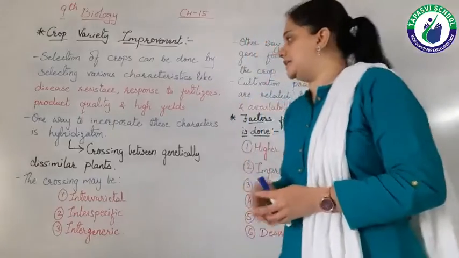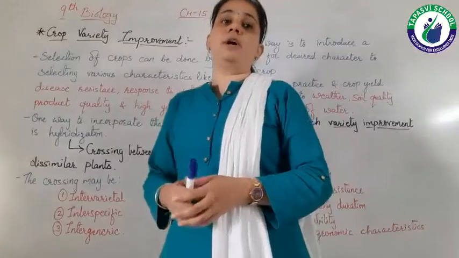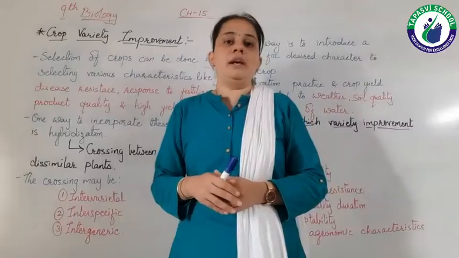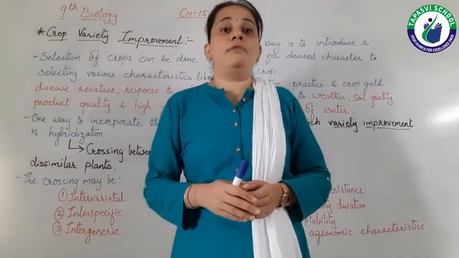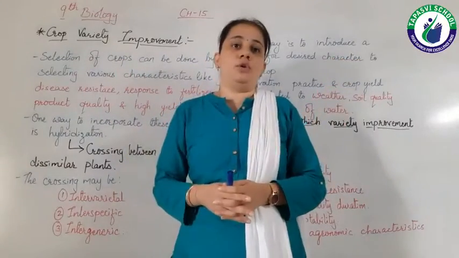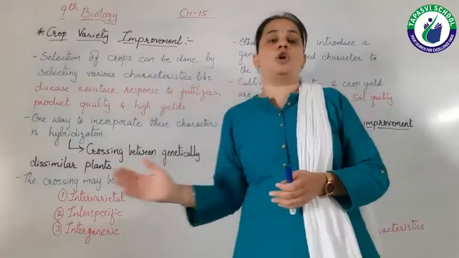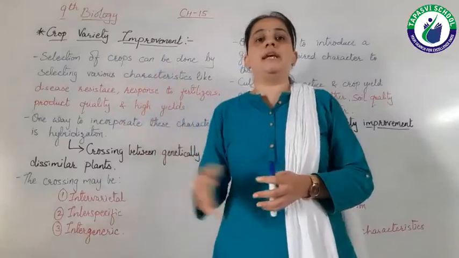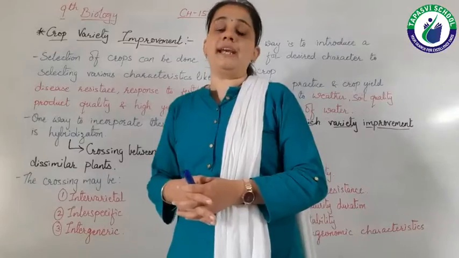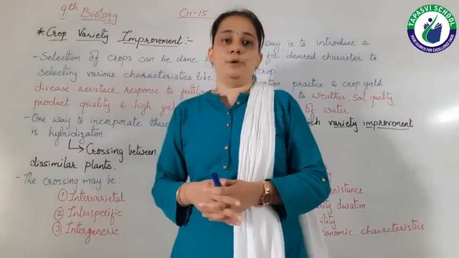And the other is high yields. Obviously, as population increases, we have to provide food to each and every person, right? So if the variety of our crop is produced in high quantity, okay, a high yield crop is produced, then we can provide this crop to each and every person. So these are some characteristics which we have to take into consideration for our crop variety improvement.